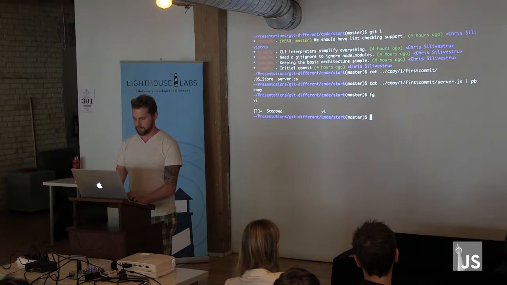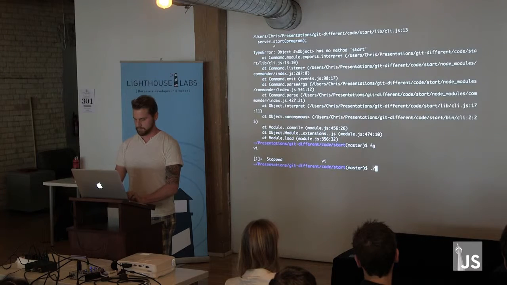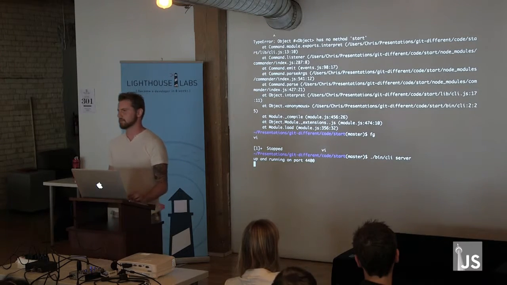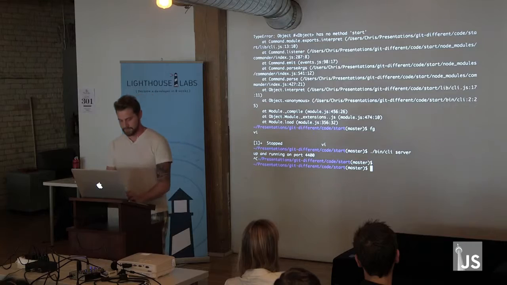So that means if I go ahead and run my wonderful CLI, great, I have to save this file. If I go in here and run my CLI, you can see I have an Express server running on port 4400, and we're good to go. This is the beginning of our entire project.